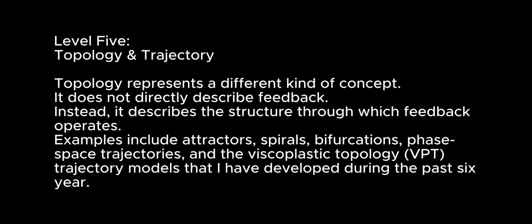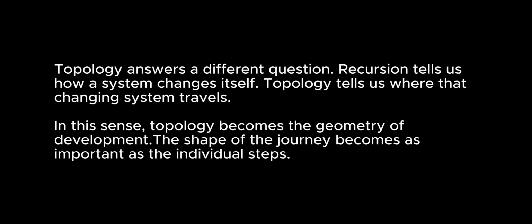Level 5: Topology and trajectory. Topology represents a different kind of concept. It does not directly describe feedback. Instead, it describes the structure through which feedback operates. Examples include attractors, spirals, bifurcations, phase space trajectories, and the viscoplastic topology (VPT) trajectory models that I have developed during the past 6 years.